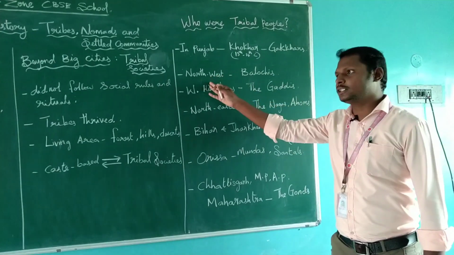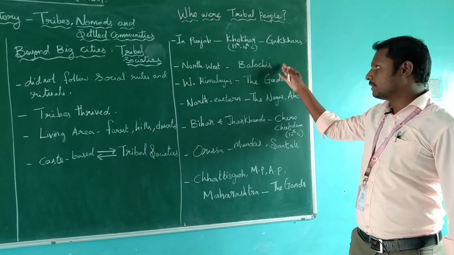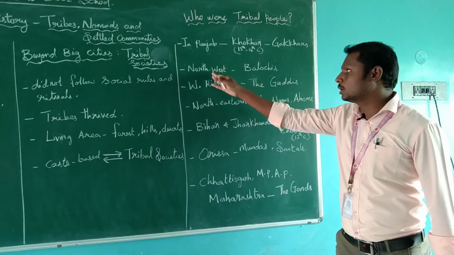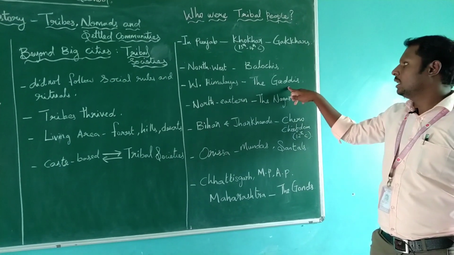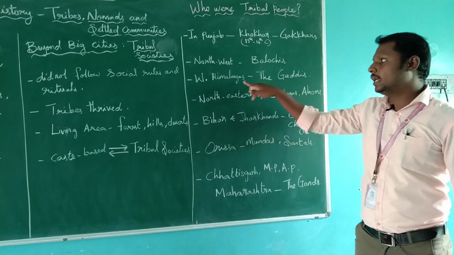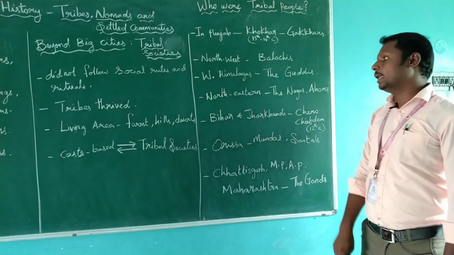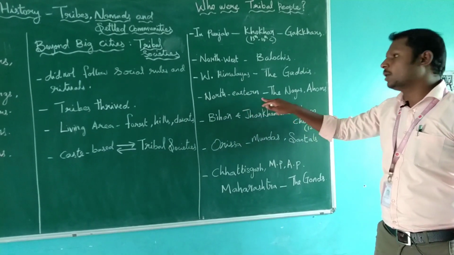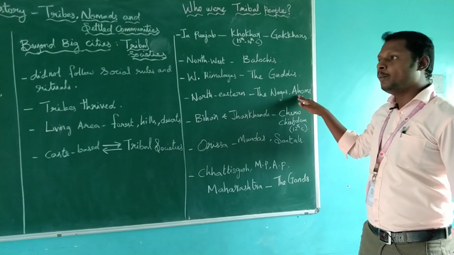In the northwest of our subcontinent, the Baloch are a tribal people. They are living in the northwest. In the western Himalaya, the tribe is the Gaddis. The Gaddis are a famous tribe who lived in the western Himalaya. In the northeastern part of our subcontinent, the tribes are the Nagas and Ahoms.